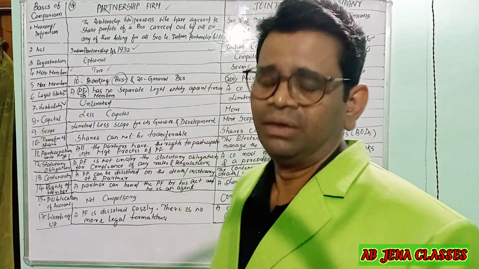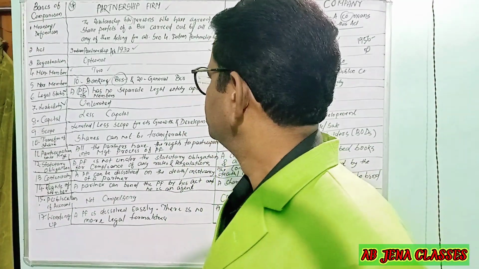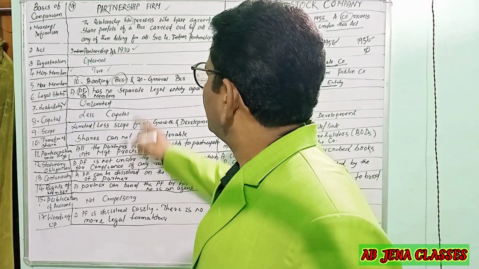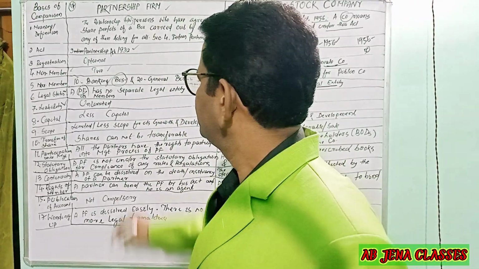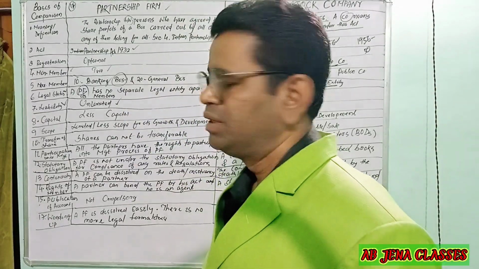It's also very vital. The liability of all the partners is unlimited.